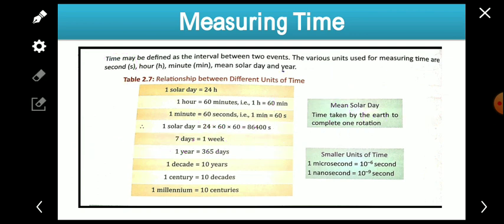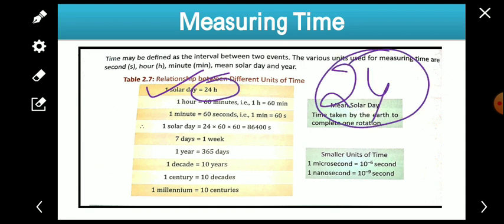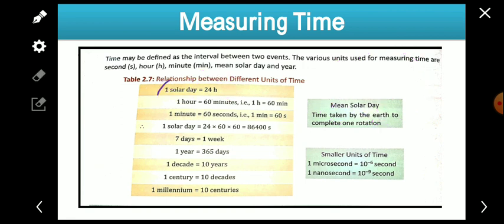Some relations between the different units have been given. One solar day means 24 hours. We know that one day contains 24 hours. Here the solar day means the sun has risen here in the morning, and again tomorrow morning the sun will rise.